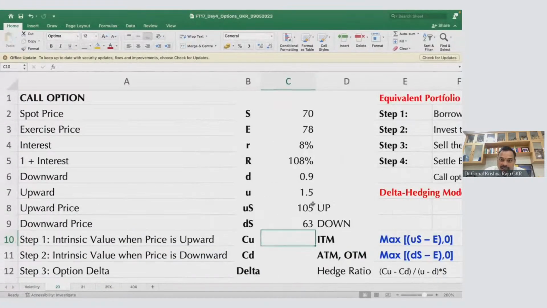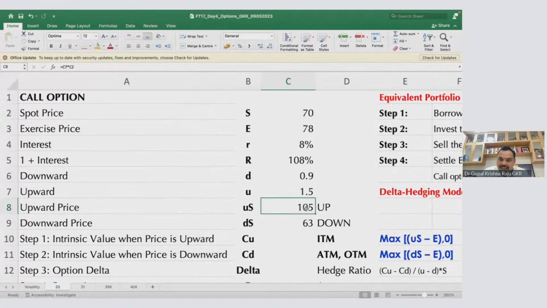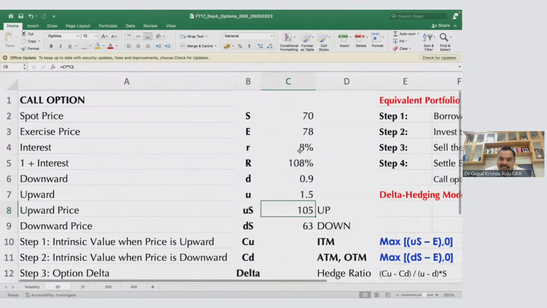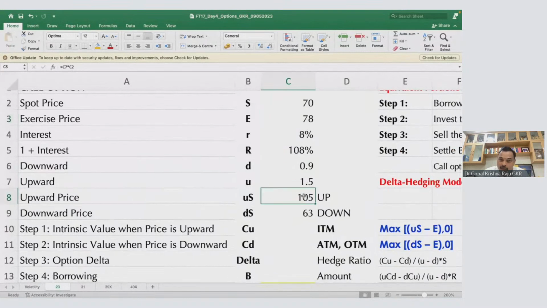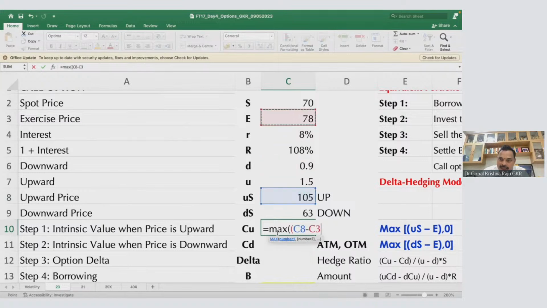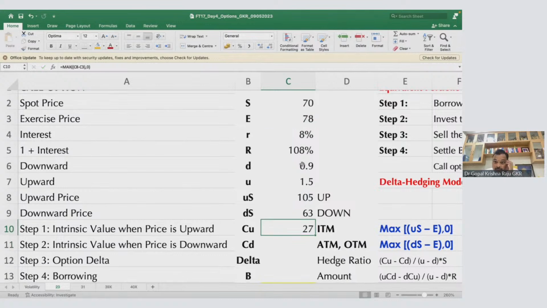So, this is your current stock price. It can go up to 105. What is your exercise price? Exercise price is 78. Now, if your market price is 105 and exercise price is 78, it's a call option. Will I exercise or not? Yes, I will exercise, because what is the gain for me? The gain will be the maximum of 105 minus exercise price 78, and 0. So I will get 27 rupees gain, because market price is 105. I will not buy at 105. I will buy at exercise price 78.